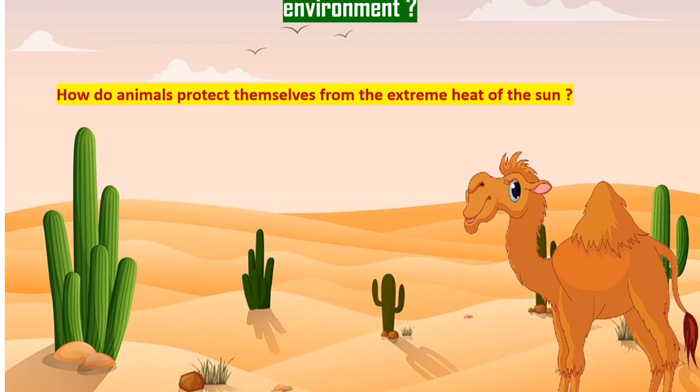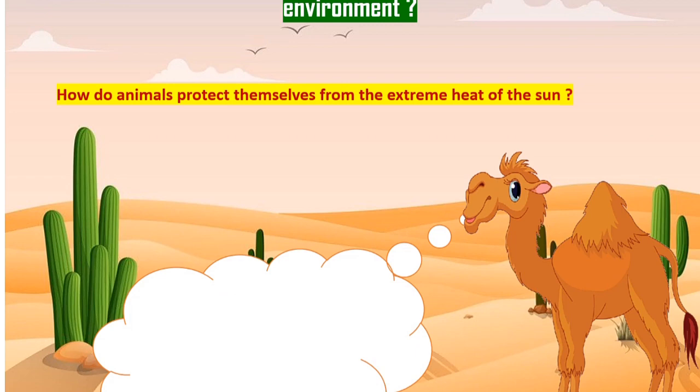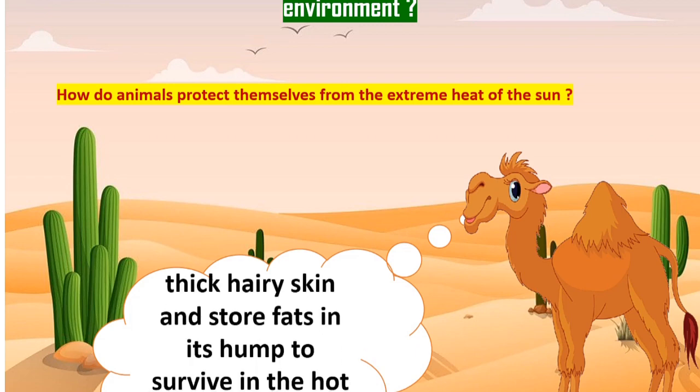The hump is like a mountain above the camel. The camel stores fat in its hump to use when it needs it. Okay?